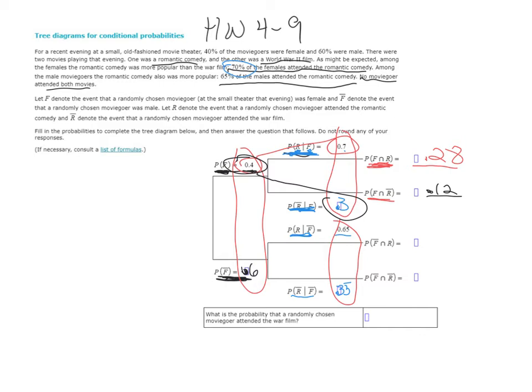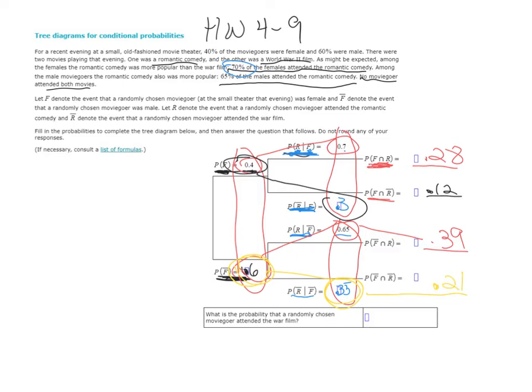To get this next one, 0.6 times 0.65 gives me 0.39. And this last one, 0.6 times 0.35, gives me 0.21.